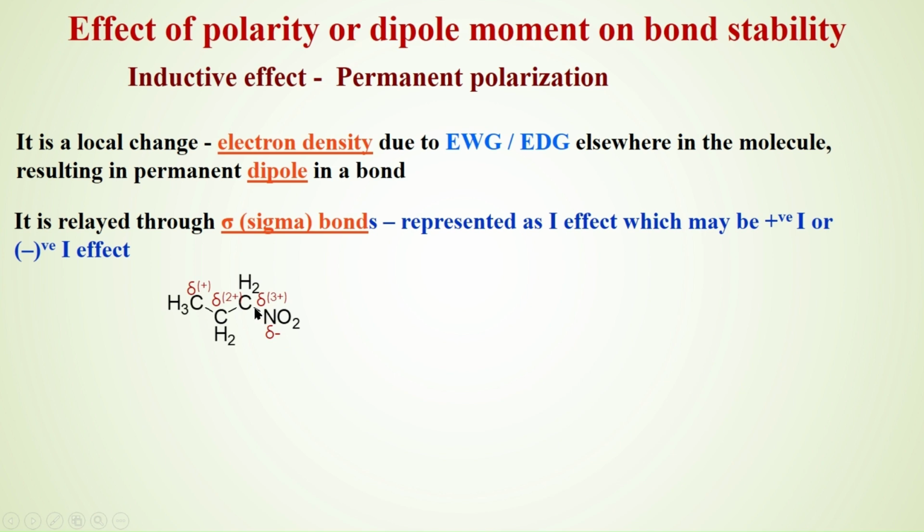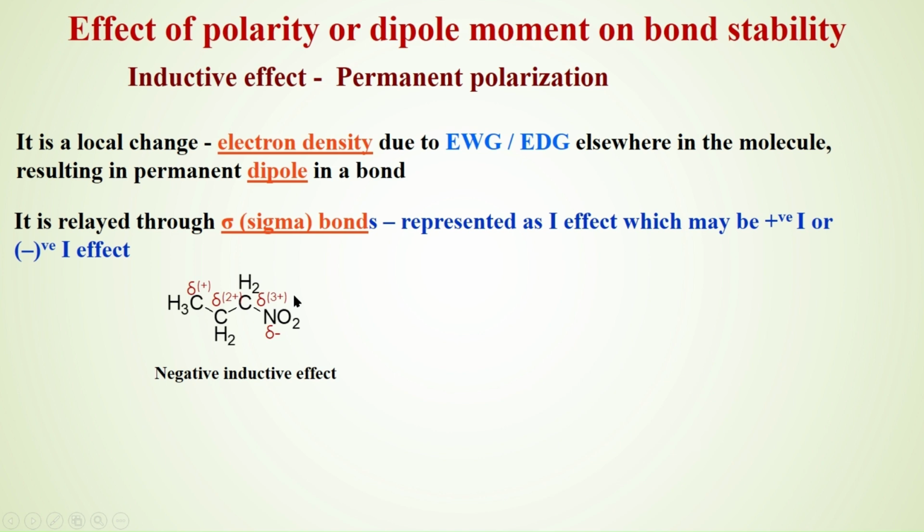The electrons on the carbon are taken away by the nitrogen. That's why the carbon attached to nitrogen becomes electron deficient. As this becomes electron deficient, it pulls the electrons from the adjacent carbon. It makes that one electron deficient too. As this becomes electron deficient, it pulls from the adjacent carbon atom, and overall the molecule becomes electron deficient. This is called the negative inductive effect.